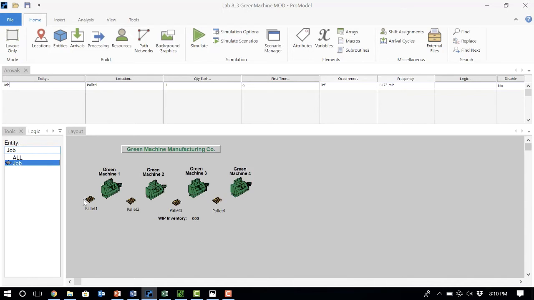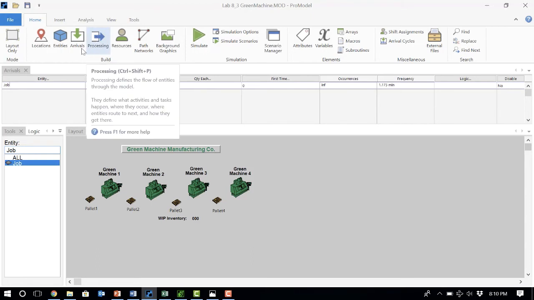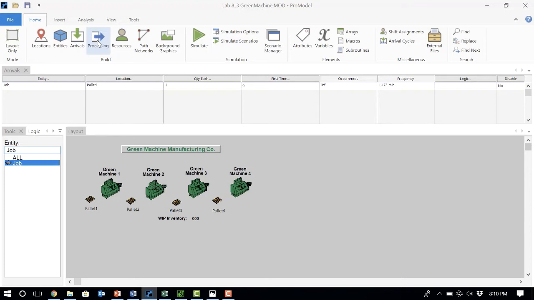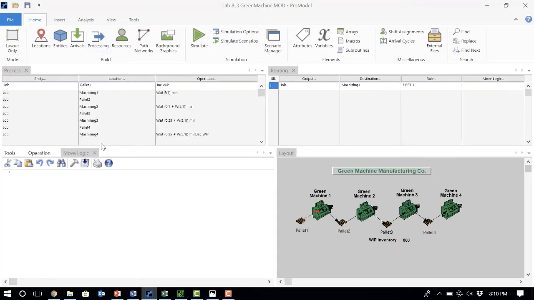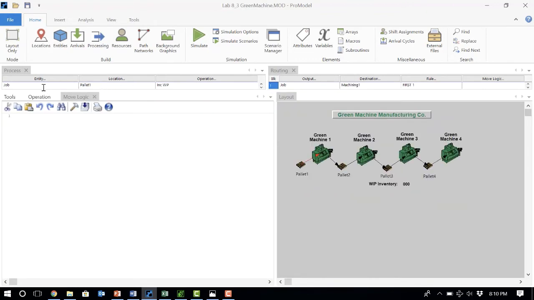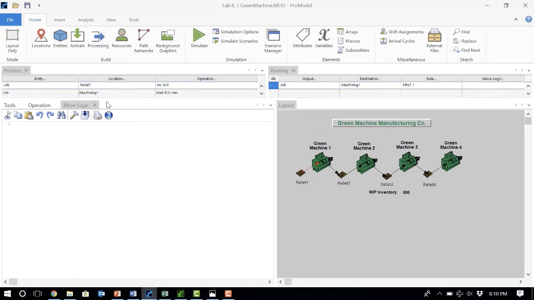Again, the product just goes through the machines and pallets one at a time, so the process is also straightforward. Let's go to the processes. As you can see here, jobs that are already in pallet 1 go to machine 1, where, as I showed you, the processing time is 1 minute, exponentially distributed.